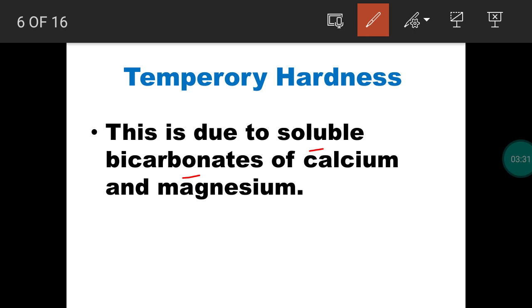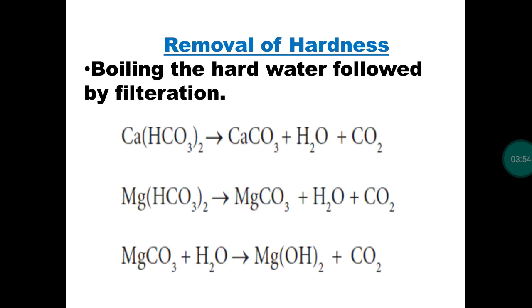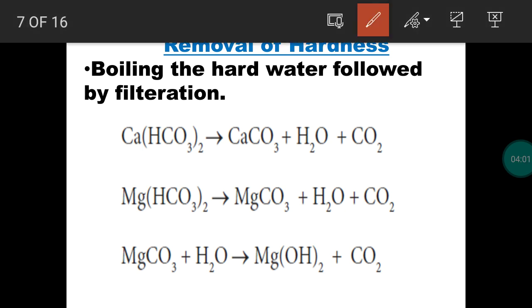By simple methods, we have to make them into a precipitate. The soluble magnesium bicarbonate and calcium bicarbonate should be converted into insoluble substances so we can easily remove them. So temporary hardness in hard water is mainly due to the presence of soluble magnesium bicarbonate and calcium bicarbonate. And how can we remove these soluble substances? The method is boiling the hard water.